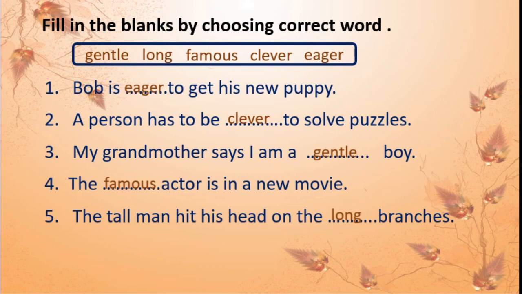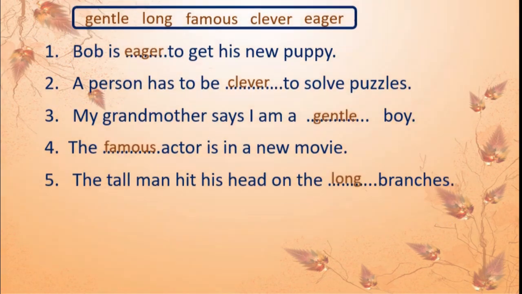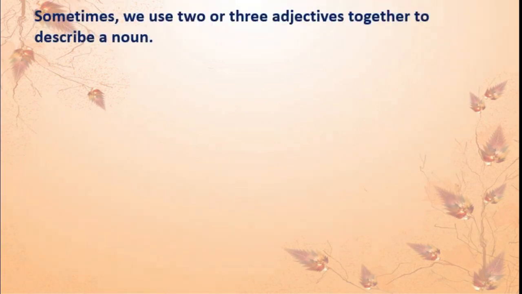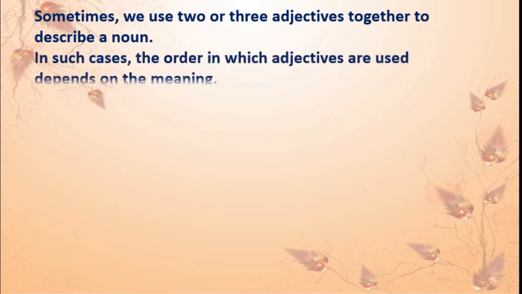Like this, if you know the meaning of the given words, you can easily put them in the empty places. Here, this is from your textbook, okay? Sometimes we use 2 or 3 adjectives together to describe a noun.